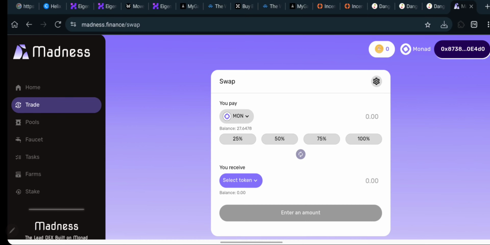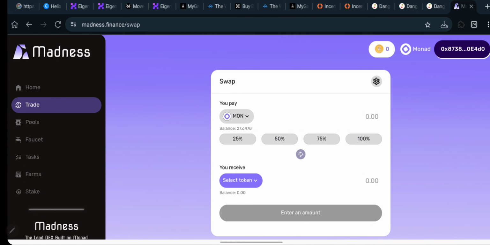On this video, we are going to be talking about the Monad-testnet Airdrop. We are particularly going to be talking about the madness.finance decentralized exchange, where you can trade, add liquidity, stake token and farm token. This is part of the interaction that we are going to be doing on the Monad-testnet.